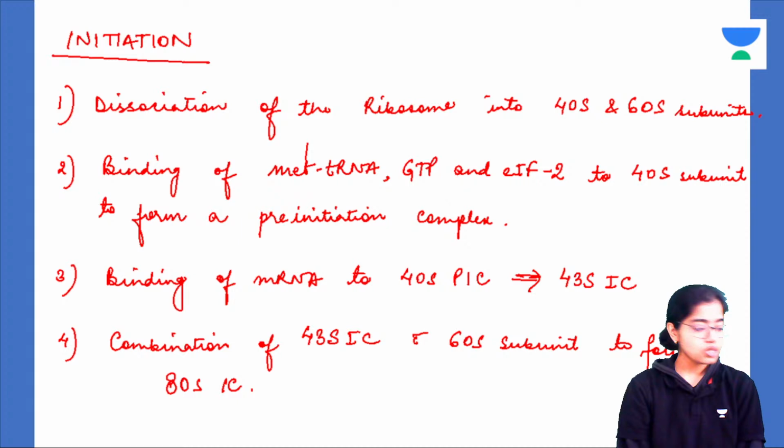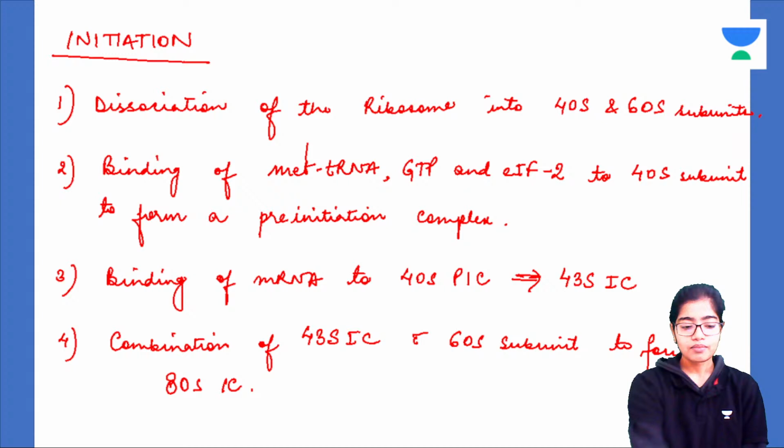Now the second step is when a ternary complex, meaning involving 3 units, forms. Binary complex has 2 units. Ternary complex has 3 units. So this ternary complex has methionated tRNA, that means tRNA containing methionine as the amino acid. Each tRNA molecule is activated where it is attached to a particular amino acid through a unique aminoacyl transferase enzyme. Here this tRNA is aminoacylated with methionine.